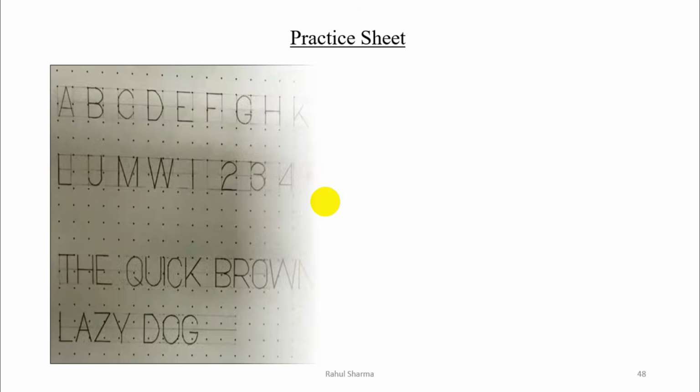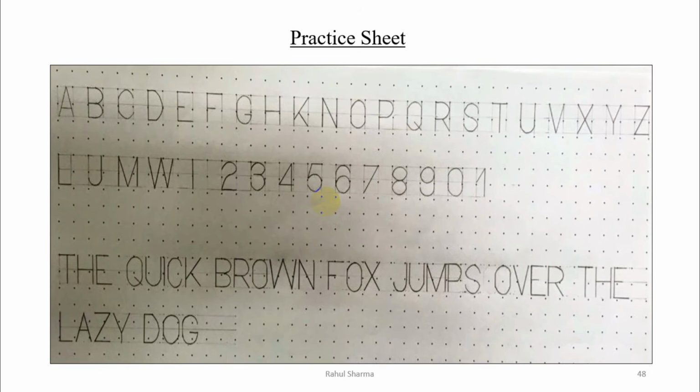Now I am showing you one practice sheet. I have drawn all the letters and a sentence also using all the rules. You can refer to this sheet for your drawing. Try to draw all these letters. In this drawing sheet, the middle line is drawn just to show you the shape of the letter. Otherwise we have no need to draw this. You have to draw the upper and lower guidelines only.